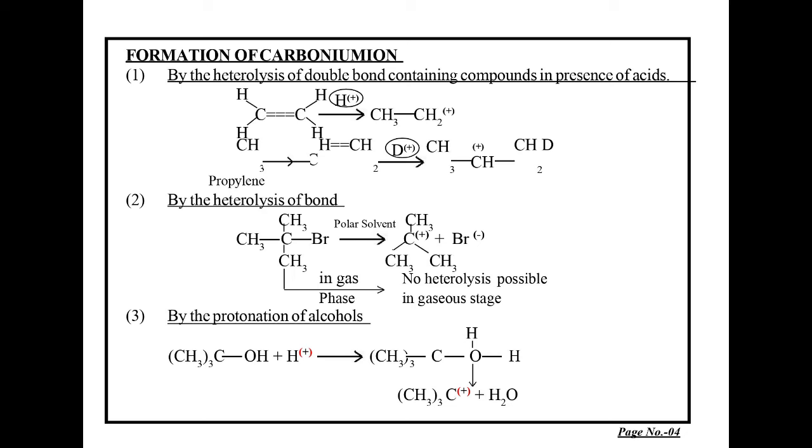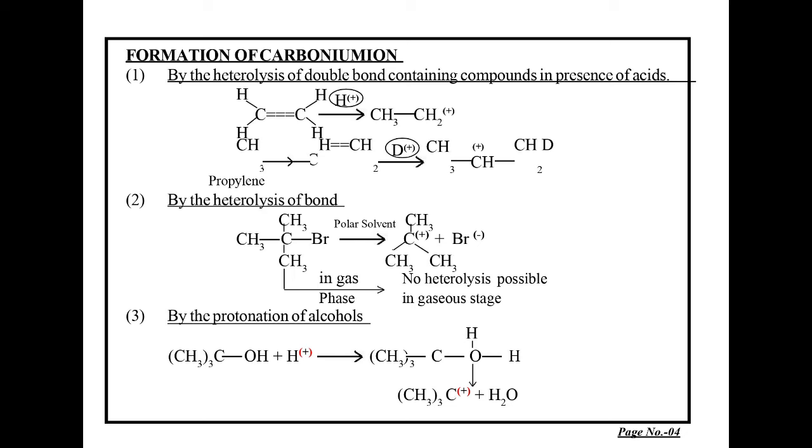Second, by the hydrolysis of the sigma bond, the tertiary butyl bromide contains carbon bromine sigma bond, and this carbon bromine sigma bond is ionized by the polar solvent, resulting in the formation of tertiary butyl carbonium ion with the positive charge and Br minus as negative charge.